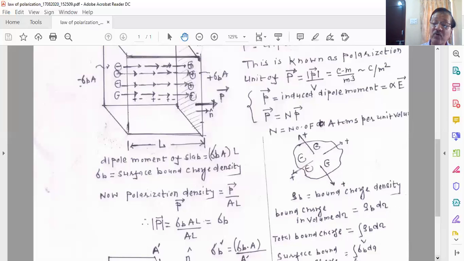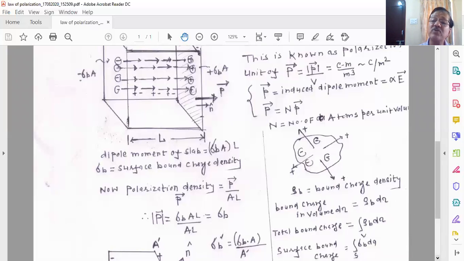Now if you want to find the total bound charge in the interior of the dielectric material, you have to divide it into volume elements and take rho b d tau 1 plus rho b d tau 2 plus rho b d tau 3 plus rho b d tau 4 and so on. This addition is basically integrating the volume charge density over the volume of the dielectric material.